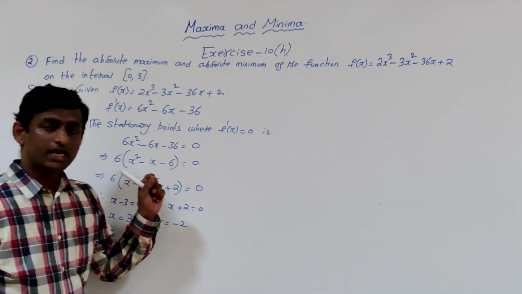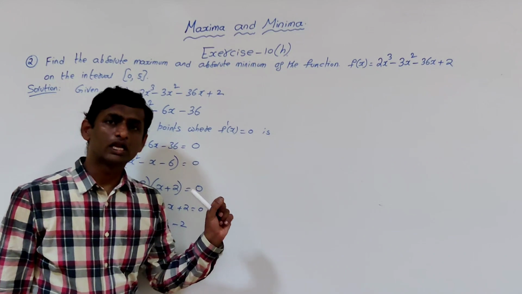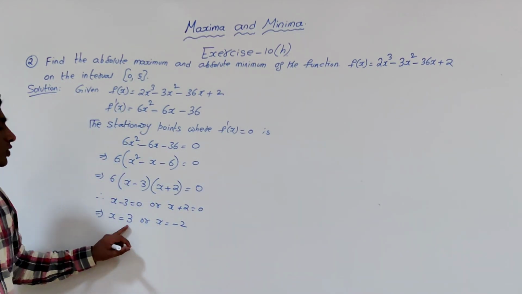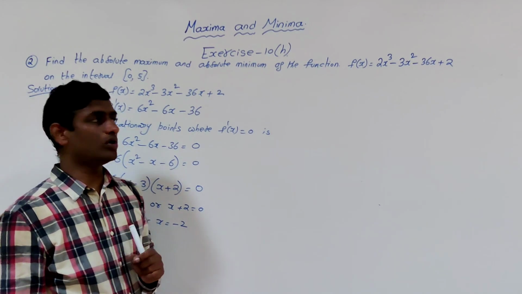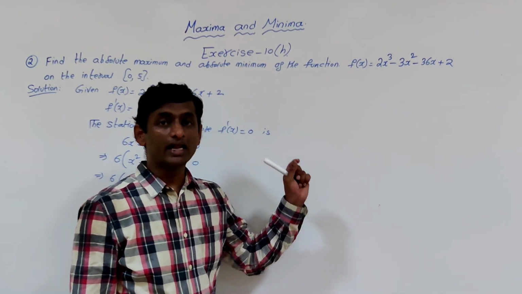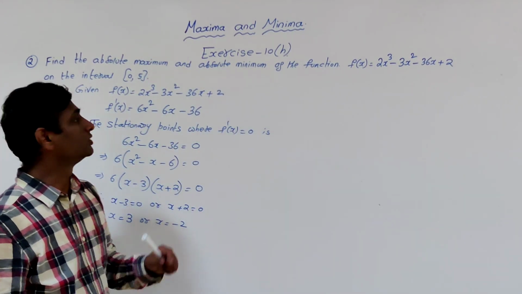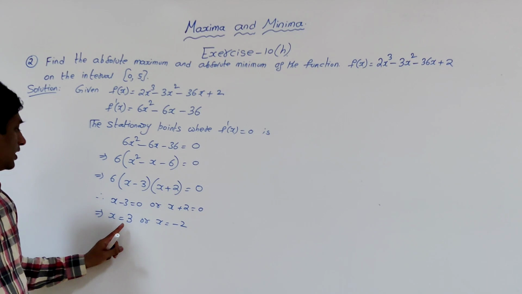This means we can have either a local maximum or local minimum at x is equal to 3. And coming to the absolute maximum or absolute minimum, we have to check the values at the end points also, that is f of 0, f of 5 and f of 3.